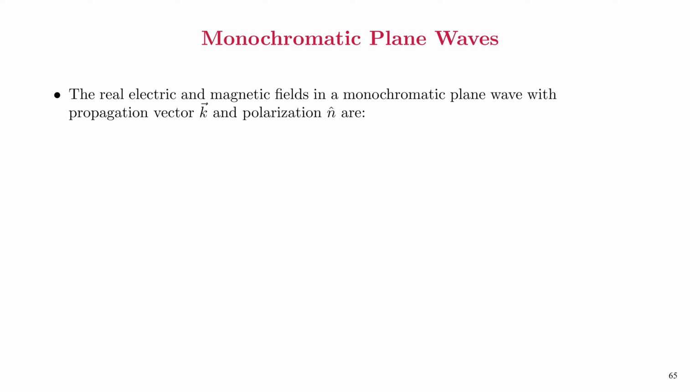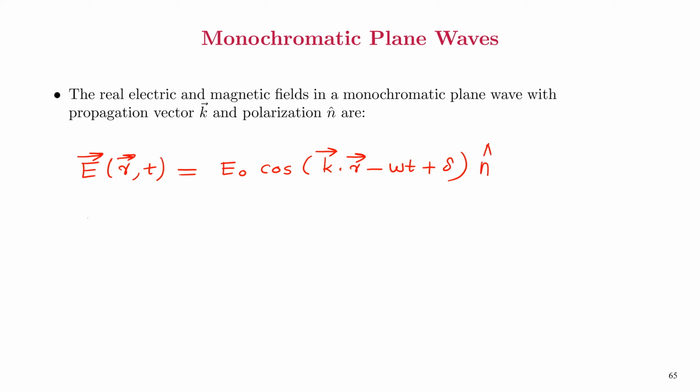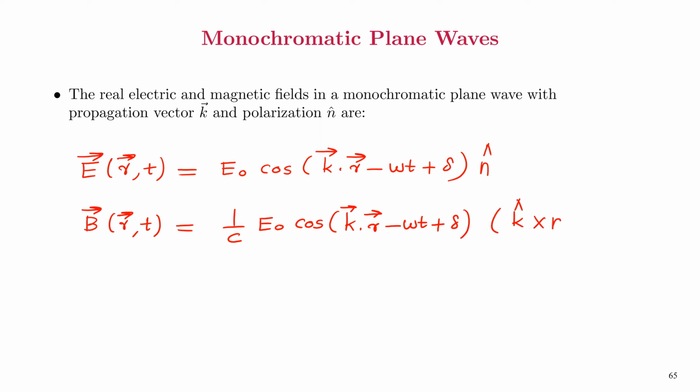When we write the real part of electric and magnetic fields in a monochromatic plane wave with propagation vector k and polarization n, the expression would be E(r,t) equal to E0 cos(k dot r minus omega t plus delta) with polarization along n hat, and the magnetic field is B(r,t) equal to 1 over c E0 cos(k dot r minus omega t plus delta), whose polarization is along the k cross n direction.